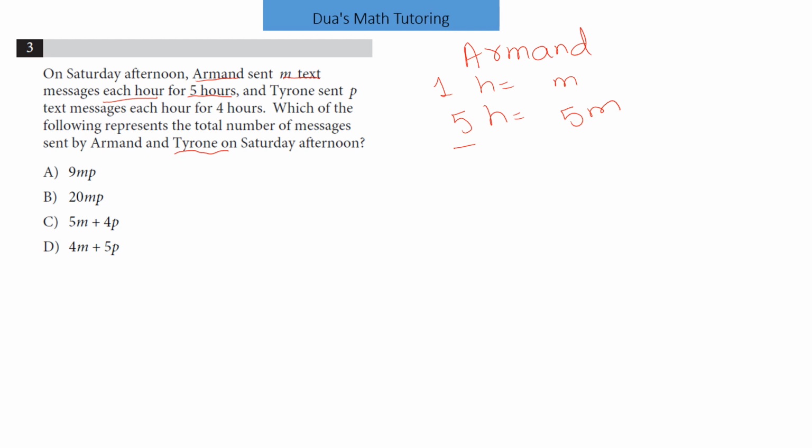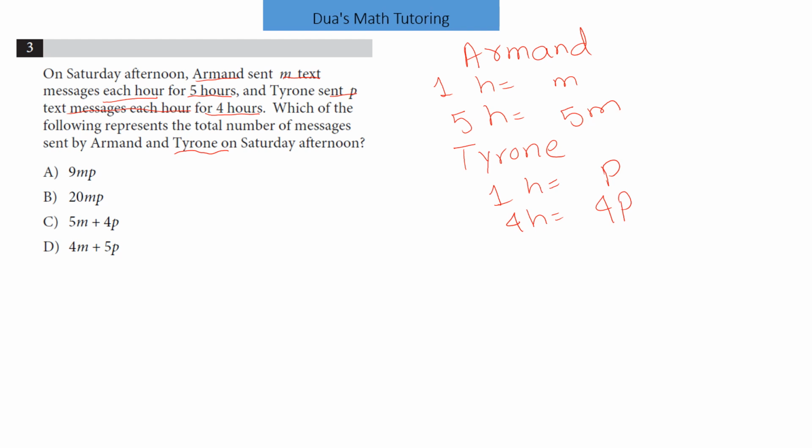Now for the other case, Tyrone. He is sending B text messages each hour. So in 1 hour he is sending B messages, and in 4 hours he will send 4B messages.